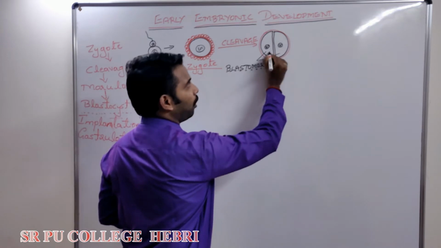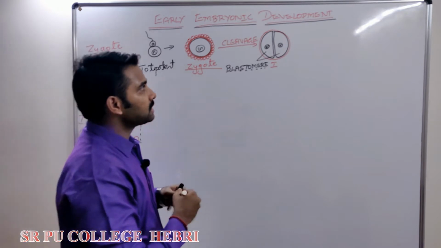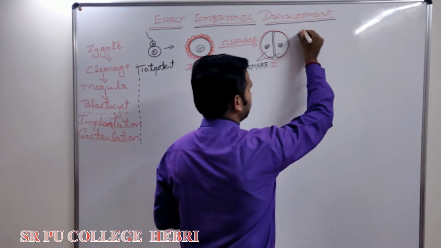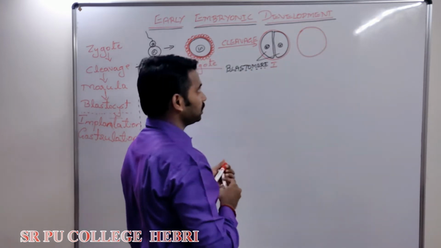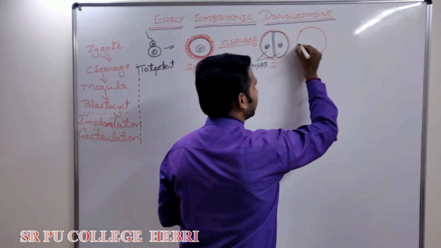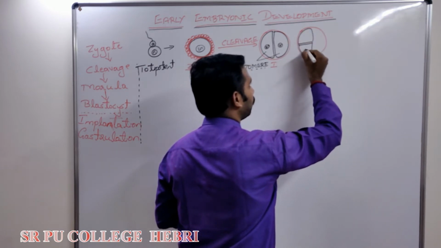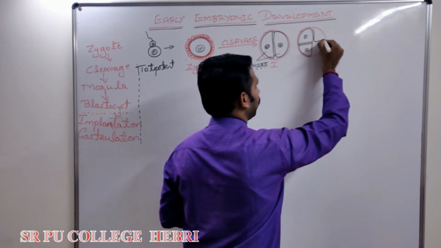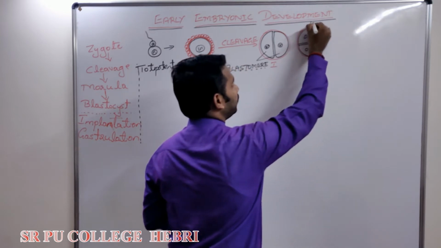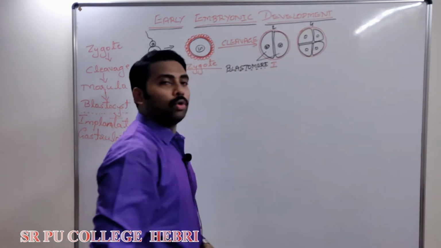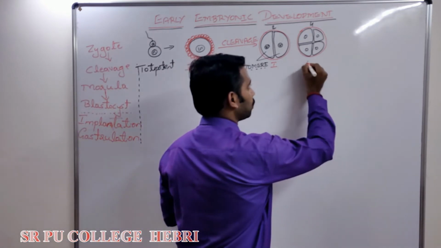Daughter cells formed during cleavage are called blastomeres. When second cleavage is over, the first cleavage cells will undergo second cleavage. Now what happens when second cleavage is over? All the cells are diploid, because this is mitosis. And how many blastomeres are formed? 4 daughter cells are formed when the second cleavage is over.